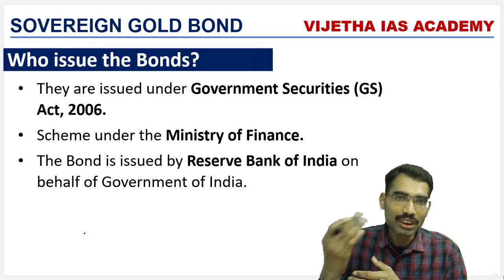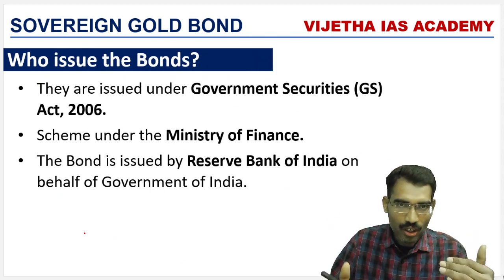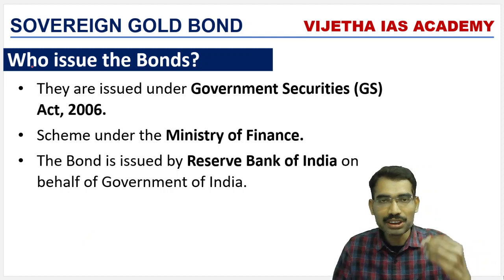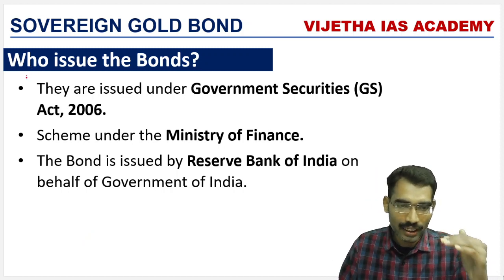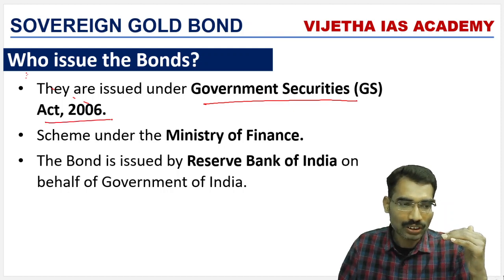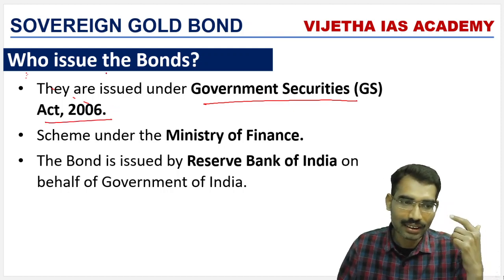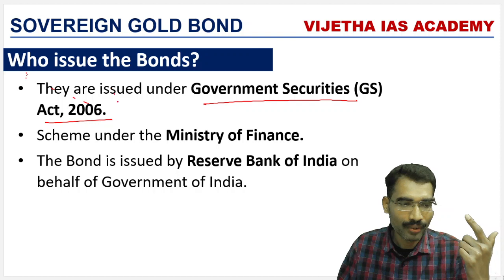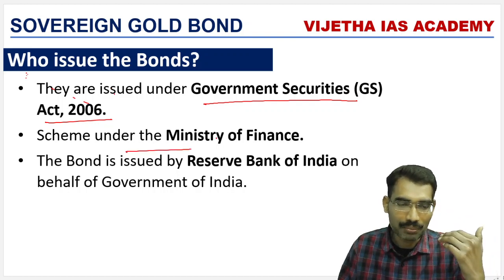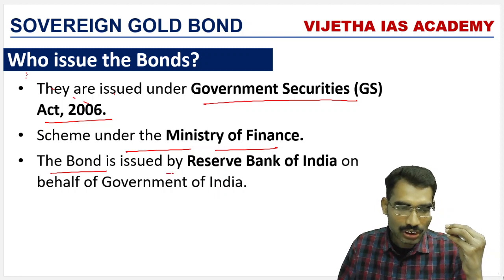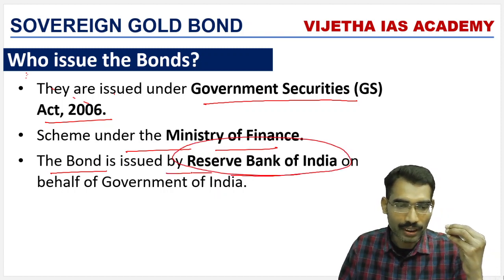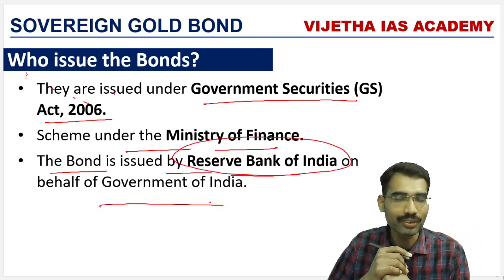Now, who issue these bonds? Under what act it issues and which ministry is taking care of it? Here three issues. One is under Government Securities Act 2006. Under this act, sovereign gold bonds are issued. This scheme comes under Ministry of Finance, ministry level. The bond is issued by Reserve Bank of India on behalf of the Government of India.